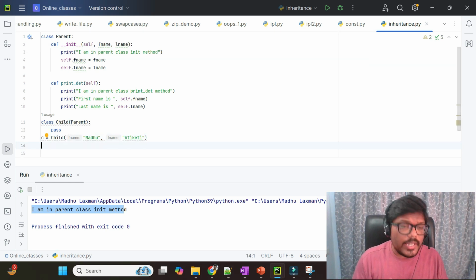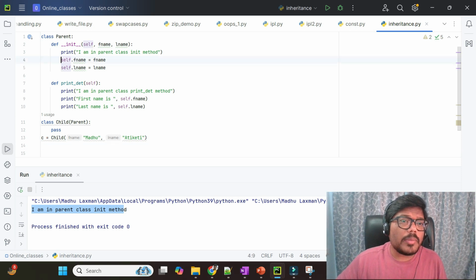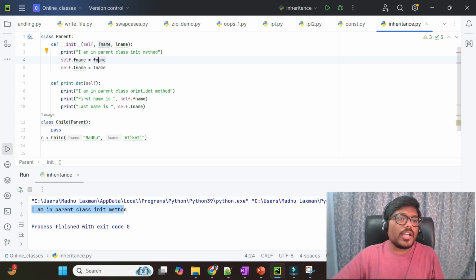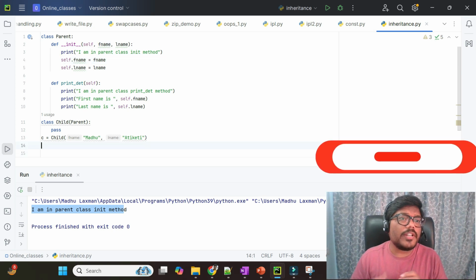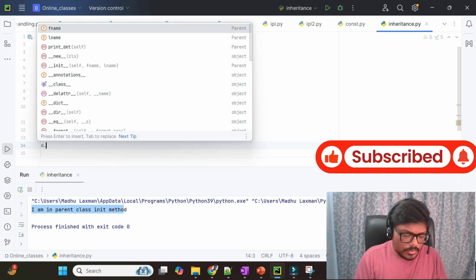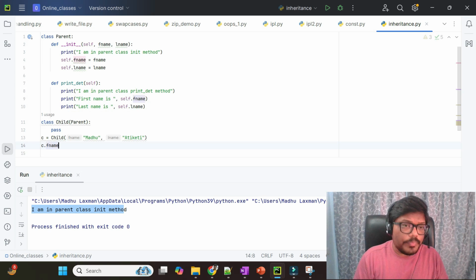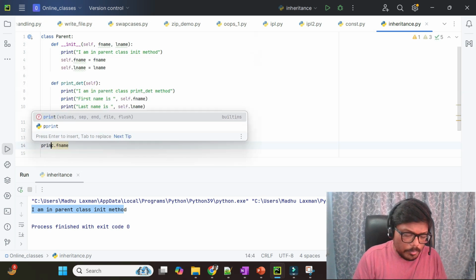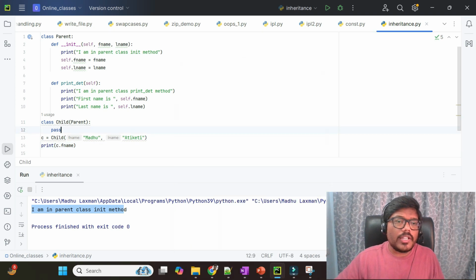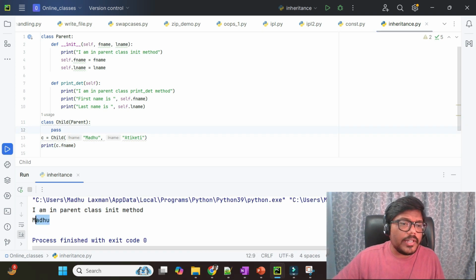Now we will see how we can access the instance variables which we defined in the parent class. How can we access the variables defined in the parent class? Through the child instance: c.fname. If I print this, we'll see whether it will be printed or not. See, it is printed.